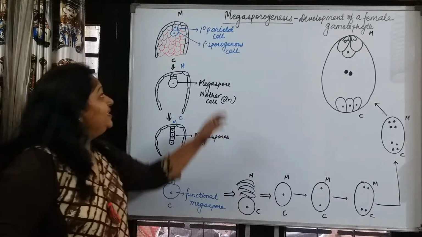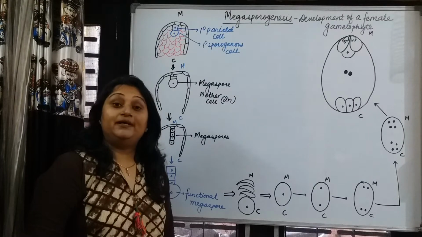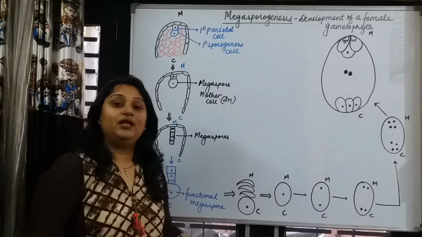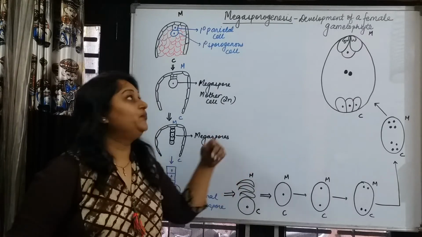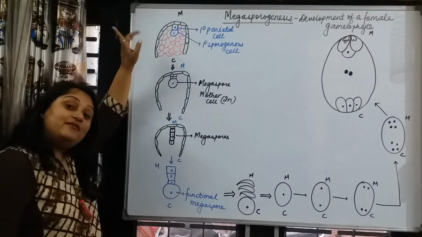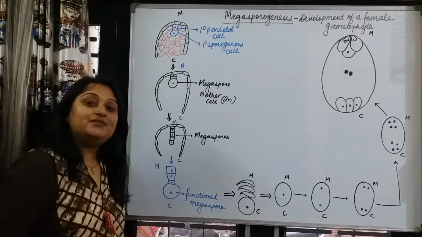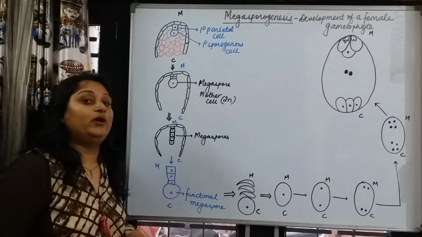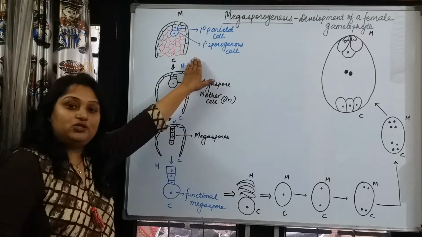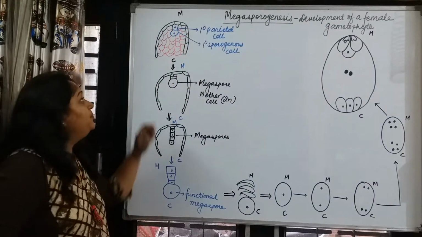Hello children. In this section we will start with megasporogenesis, or development of the female gametophyte. This is an important section, so just focus on what I am telling you. In the same way as microspore development, we start with the archesporial initials, which are the primordia. In the ovule also there is a primordium from which the megaspore is going to develop.